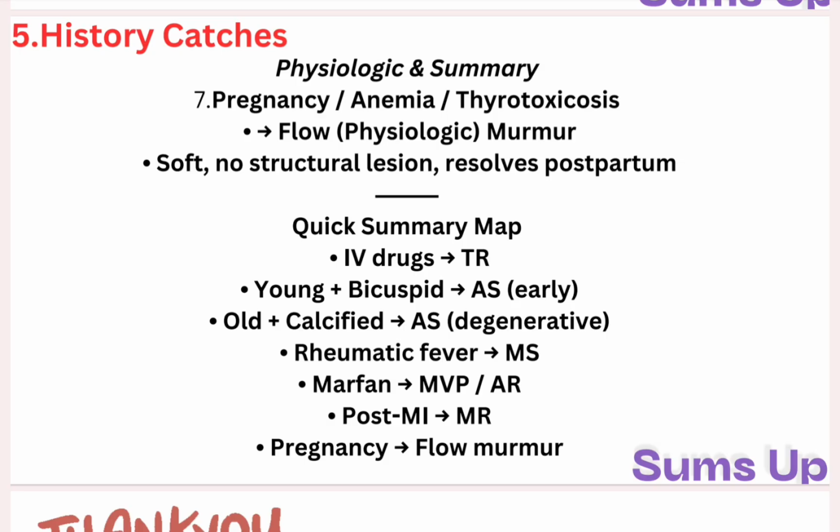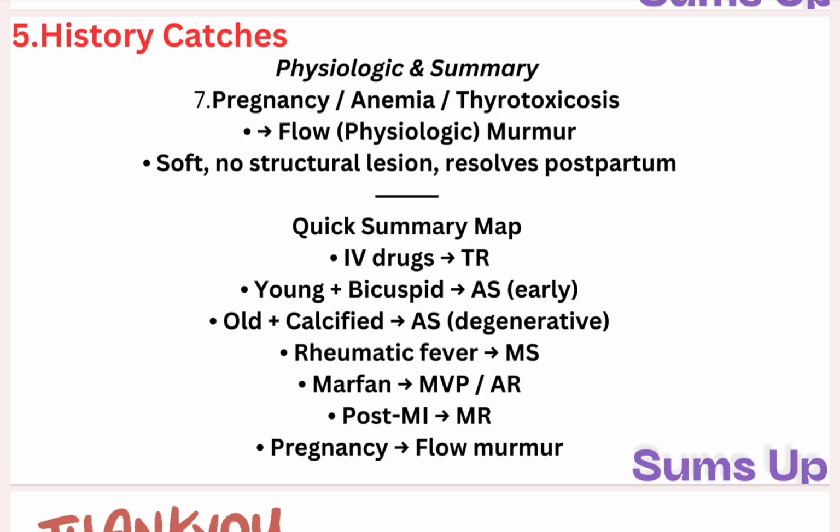In the end, some questions mention the intensity of murmurs. It's graded 1 2 3 4 5 6. So remember, 1 or 2 is never the problem. If it's written that the intensity of the murmur is grade 2 and it's a systolic murmur, most likely that murmur is a benign murmur.